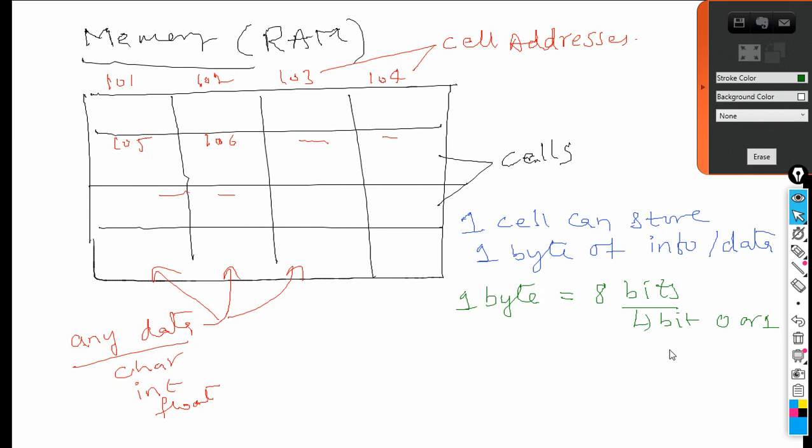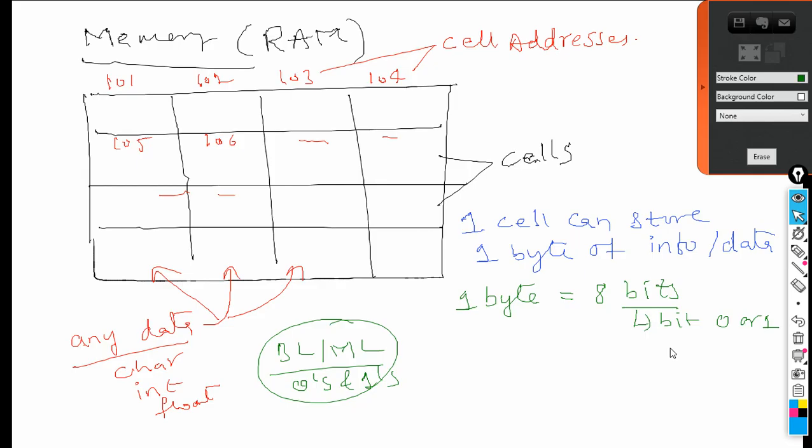Because the computer is an electronic device which understands everything in the form of zeros and ones. Such a language of ones and zeros is called binary language, or what we call machine language. In this language only zeros and ones exist.